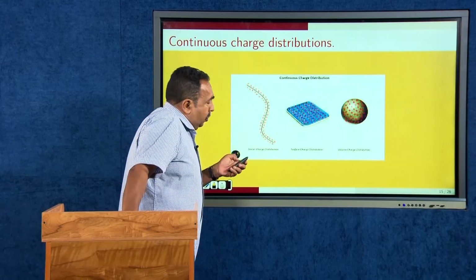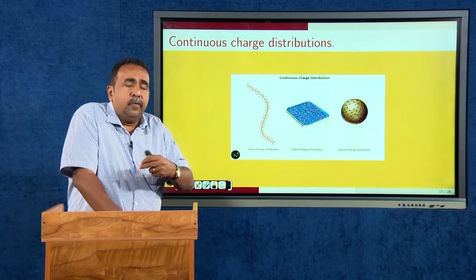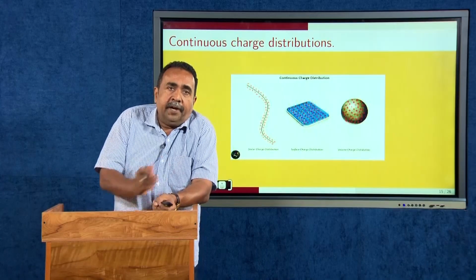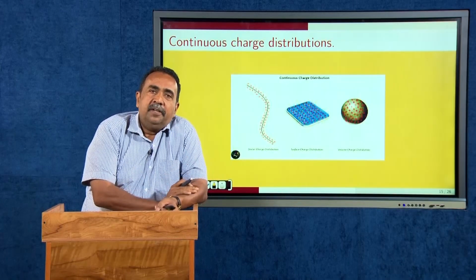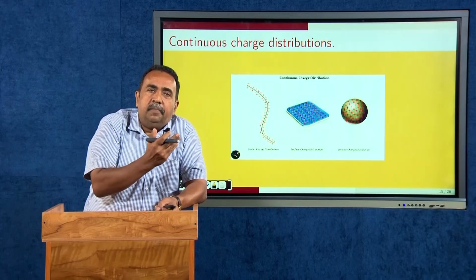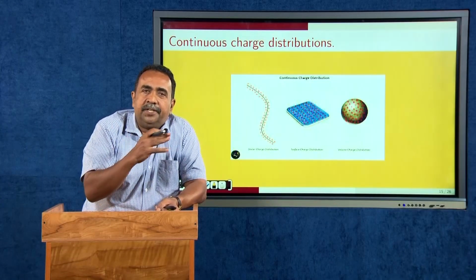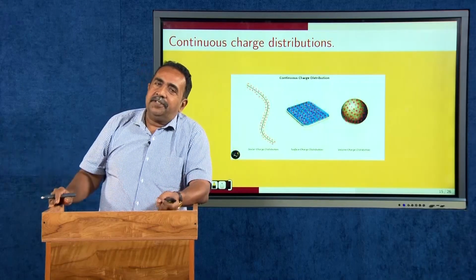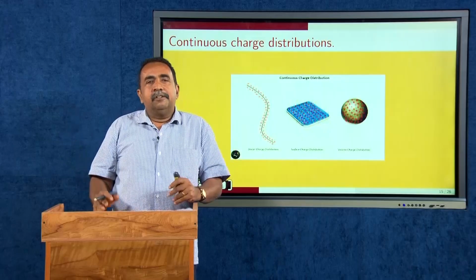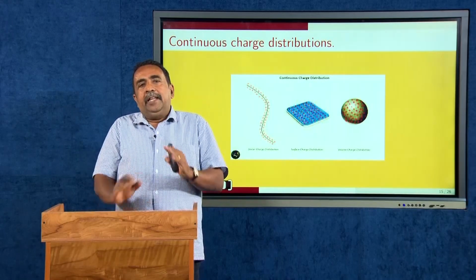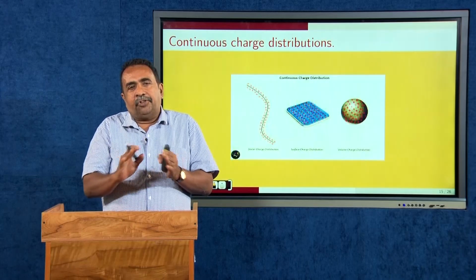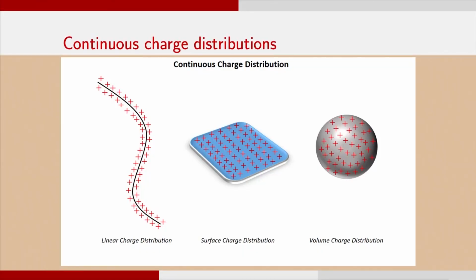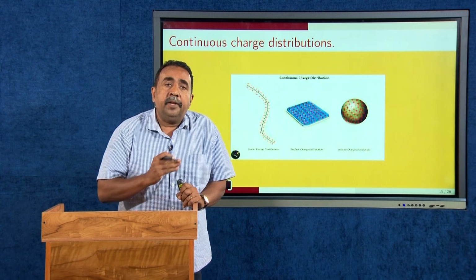Now, when you are going to study the electric field, or if you want to quantify the electric field, what I have given is discrete charges. But in reality, your charge distribution will not be discrete in 1, 2, 3 charges, etc. You will have an infinite number of charges distributed in a region, and that distribution can be mainly of 3 types. One is a linear distribution, the second is a surface distribution, and the third is a volume distribution. These are different types of distributions which are not discrete, but continuous.